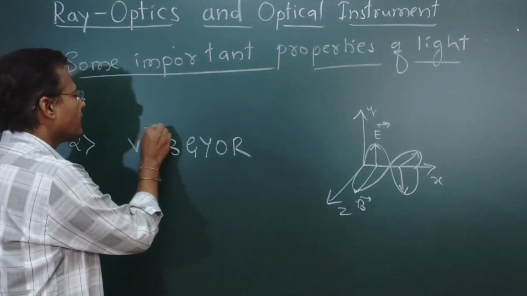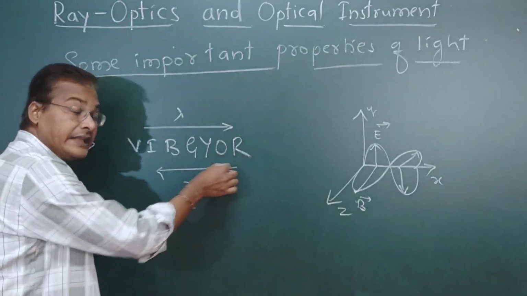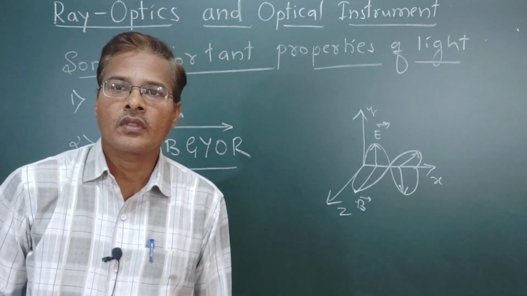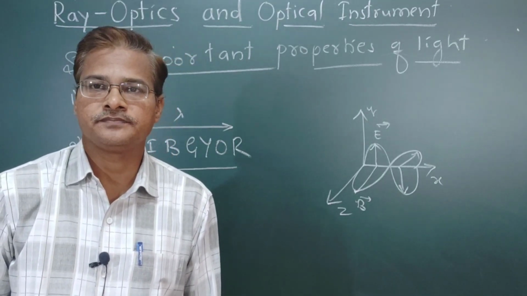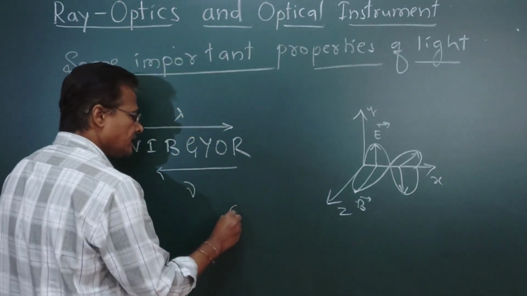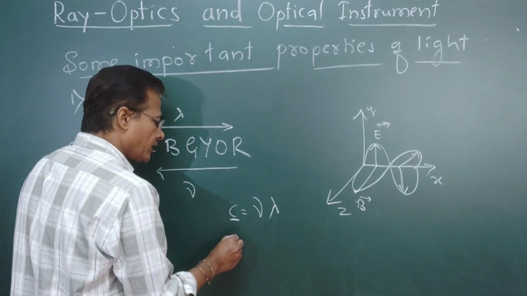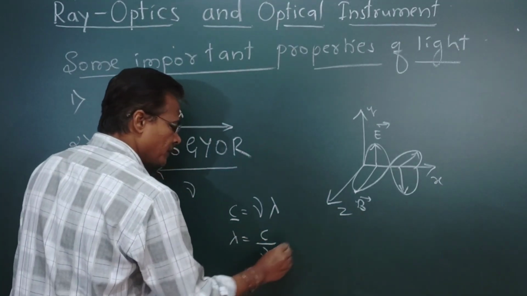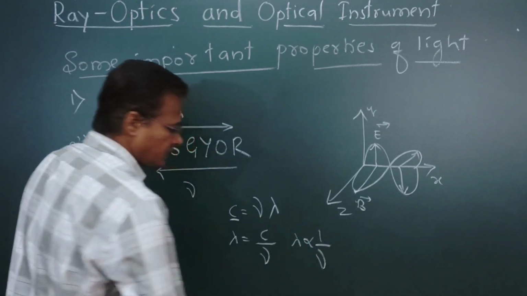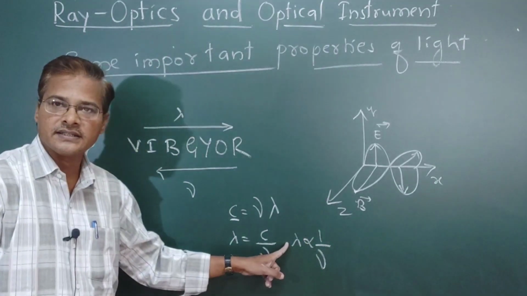It is in increasing wavelength, and increasing frequency in the reverse order. Wavelength and frequency are inversely proportional. How can we see that? c = ν λ. The velocity of light is constant, so we write λ = c/ν. It means wavelength is inversely proportional to frequency. As frequency increases, wavelength decreases.